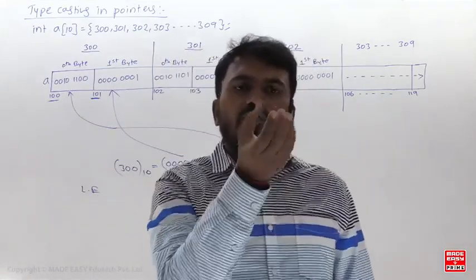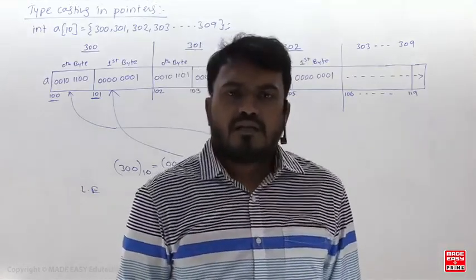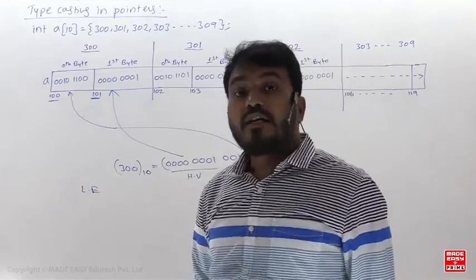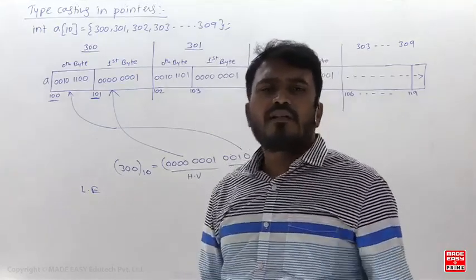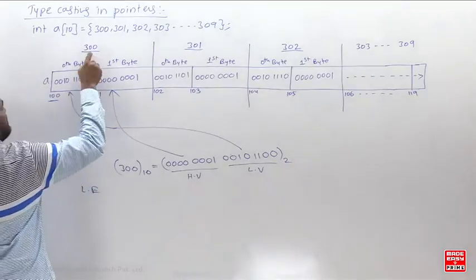Whatever way you store, in the same way you retrieve what is there. Somebody may be thinking, sir, this value went here and that value went there, so there will be a doubt while printing. Why would there be a doubt while printing? If you are printing a of 0, this is a of 0, right?